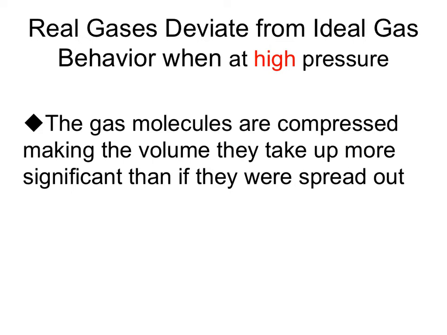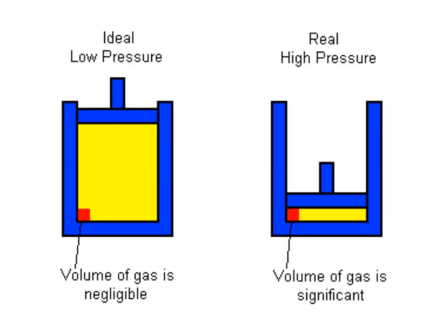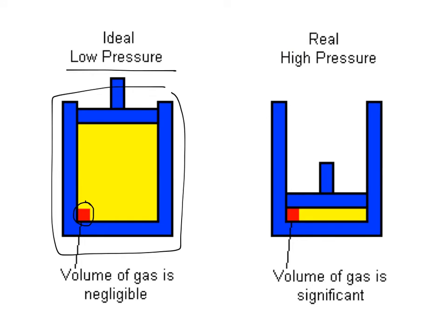So when we compare the volume of the gas particle to that more compressed, condensed space, it's a more significant volume. If you look at this illustration, off to the left we have a single gas particle in a certain amount of space, and they have deemed this low pressure. That particle, in comparison to this amount of space, is very small. So they say that the volume of gas is negligible, or gases do not take up any space, they don't have any volume. But if we put some pressure on that gas, we compress it so that there's a smaller volume. Now this gas particle actually is more important. It's taking up a more significant amount of space here.